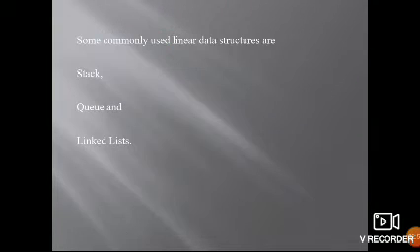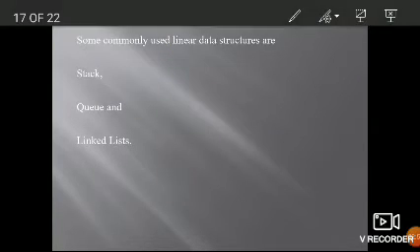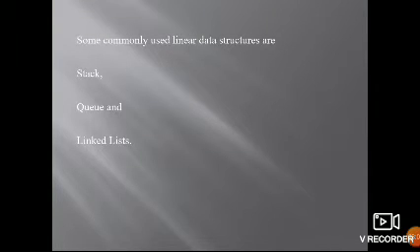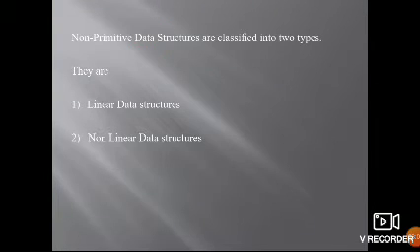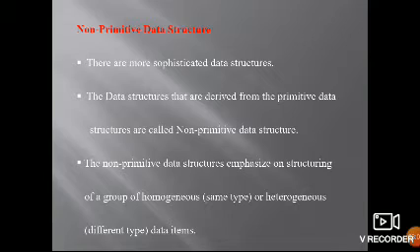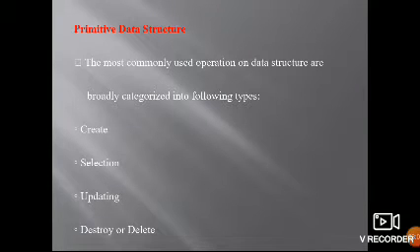Once again, we will see the primitive. In primitive data structures we create. Creating is also nothing but inserting: adding a new element to the existing list of elements is insertion and creation. In selection, you can select any one from the given list.